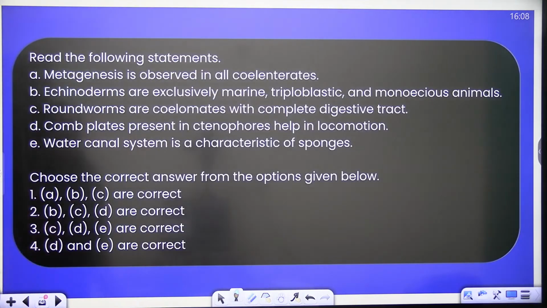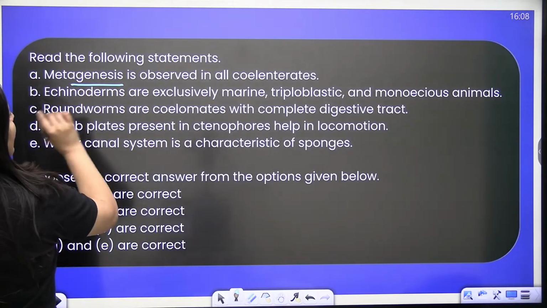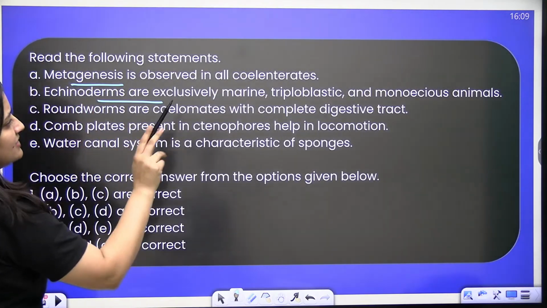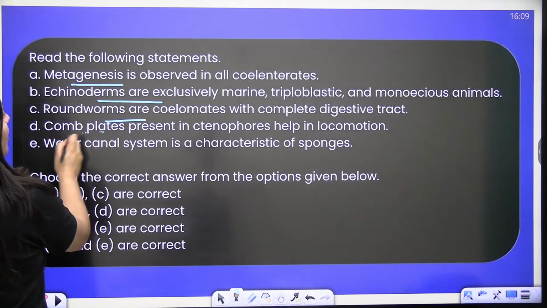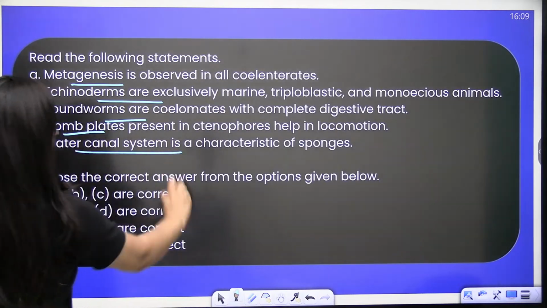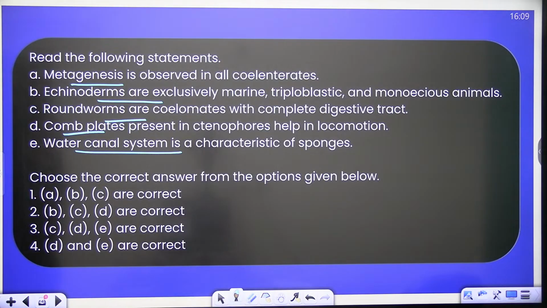Okay, next question. Metagenesis is observed in all the coelenterates. Echinoderms are exclusively marine, triploblastic and monoecious. Roundworms are coelomates with complete digestive tract. Comb plates present in ctenophores help in locomotion. Water canal system is a characteristic of sponges. Find out the correct statement, guys, quick.